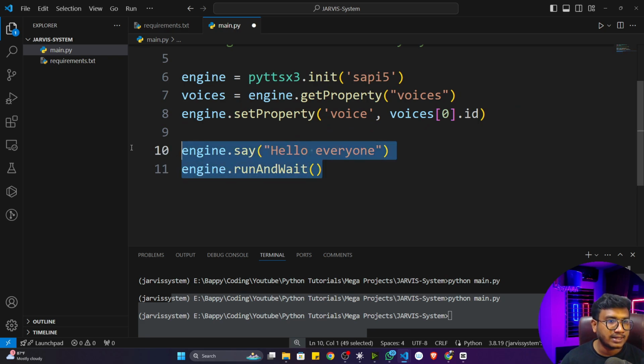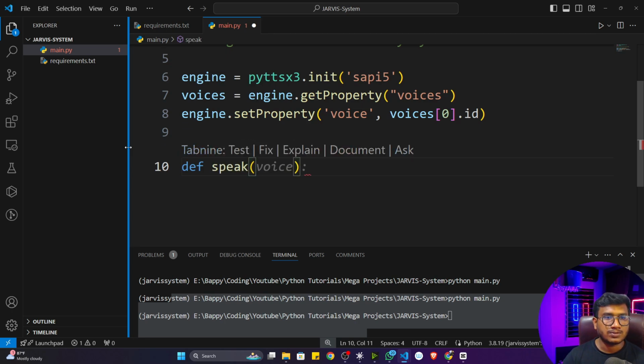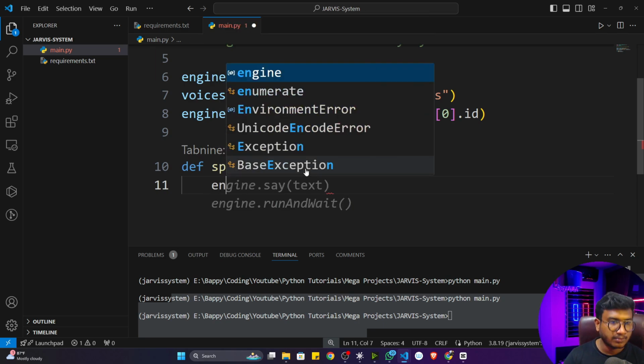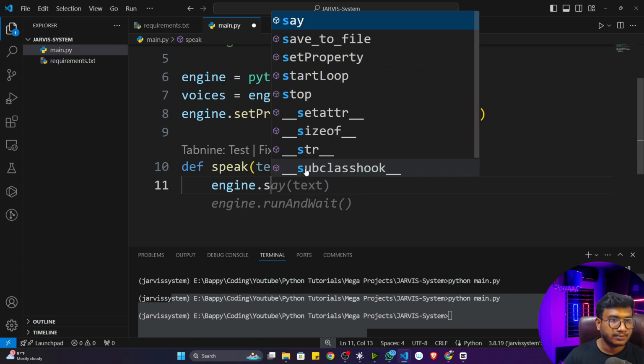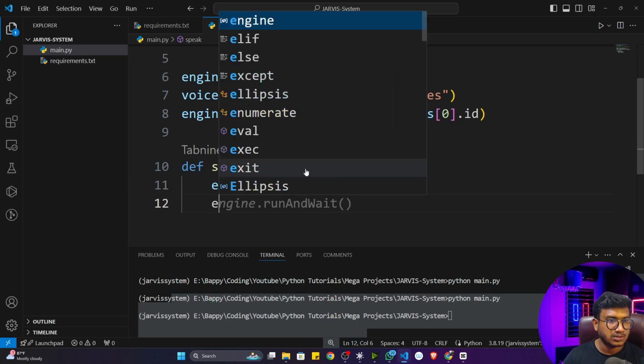So instead of writing like that, I'll just take a function and I'm going to name this function speak. This function will take text as an input, and it will convert that text to a voice. Here I'll use the same logic, engine.say, and whatever text I'm getting, I will pass inside the say, and I'm going to use run await.